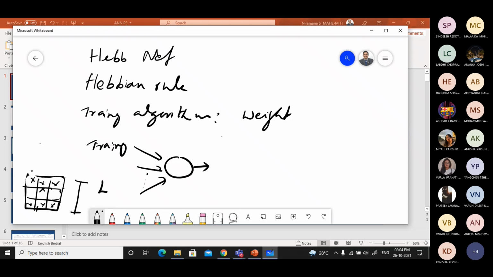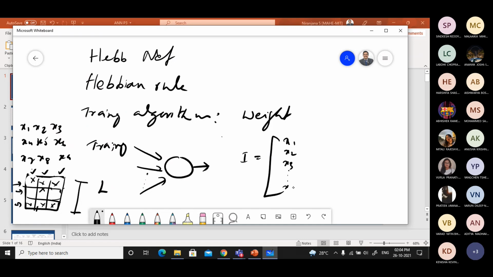Starting from the first box, second box, third box row-wise, then second row, third row, there are three rows. Respectively take x1, x2, x3, x4, x5, x6, and so on. Wherever it is filled, you fill it as 1, otherwise 0. So I is nothing but 1, 1, 1, 0, 1, 0, 1, 1, 1, right?